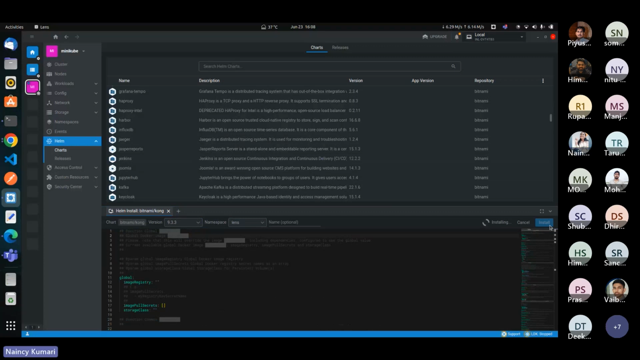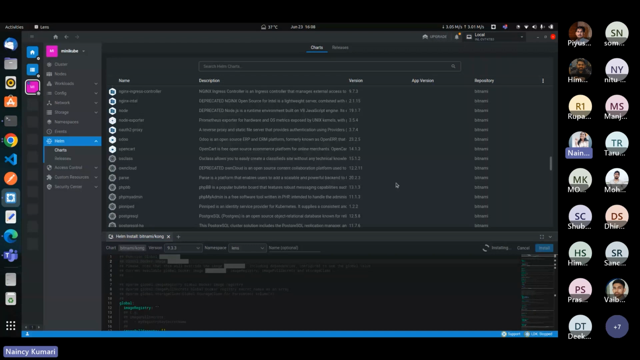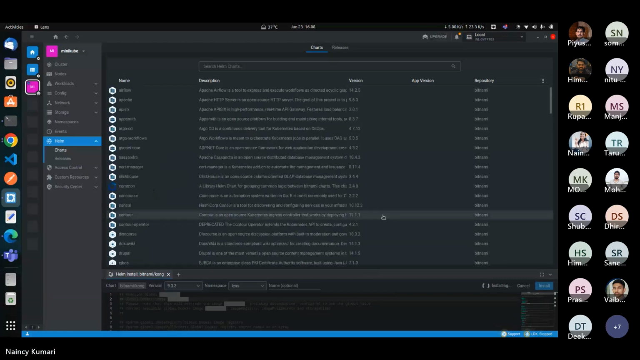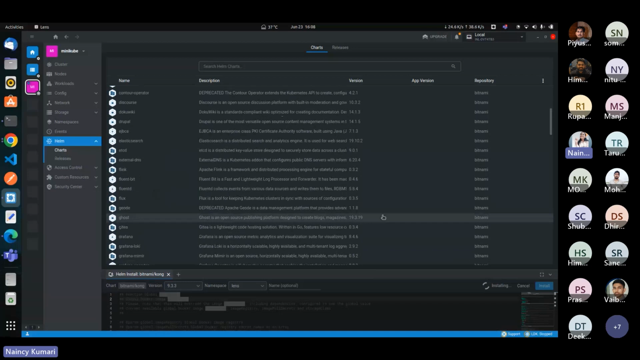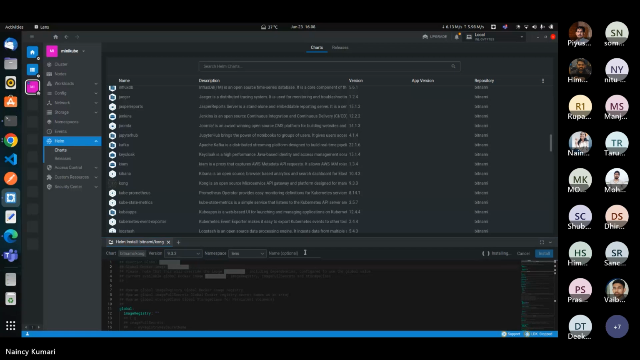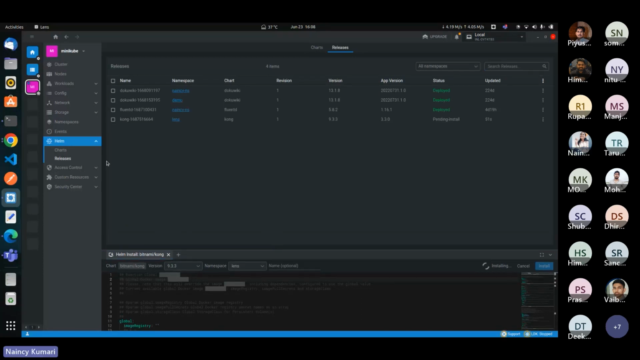It takes some time, but it's true. So these are the charts that it provides. It's really easy to use, as you can see here. It takes some time to install. Here you can see the option for releases that I have used. These are the Helm charts that I have used.